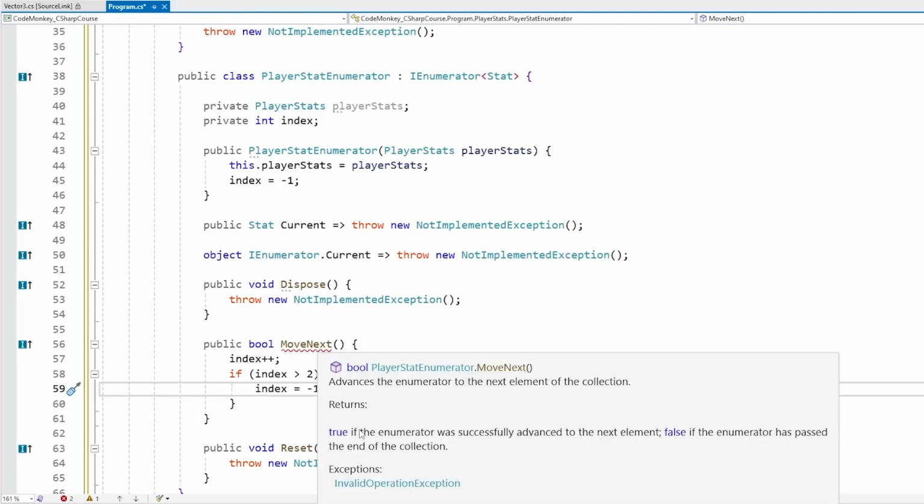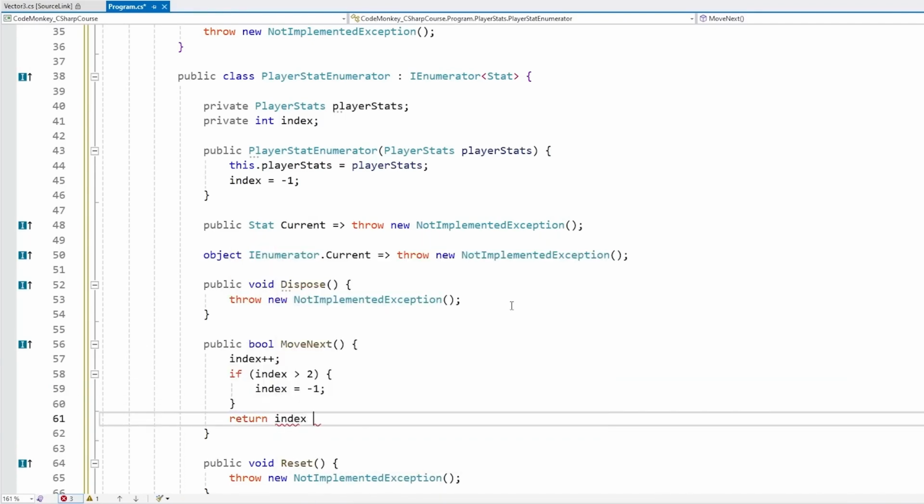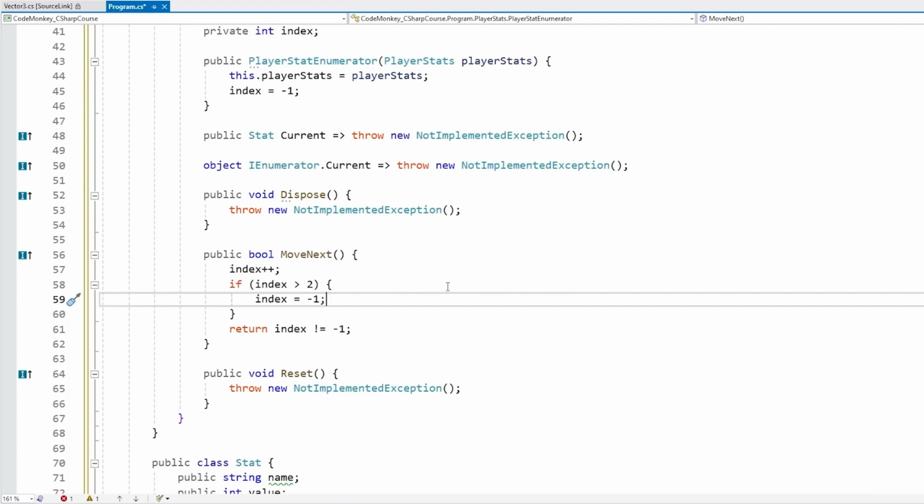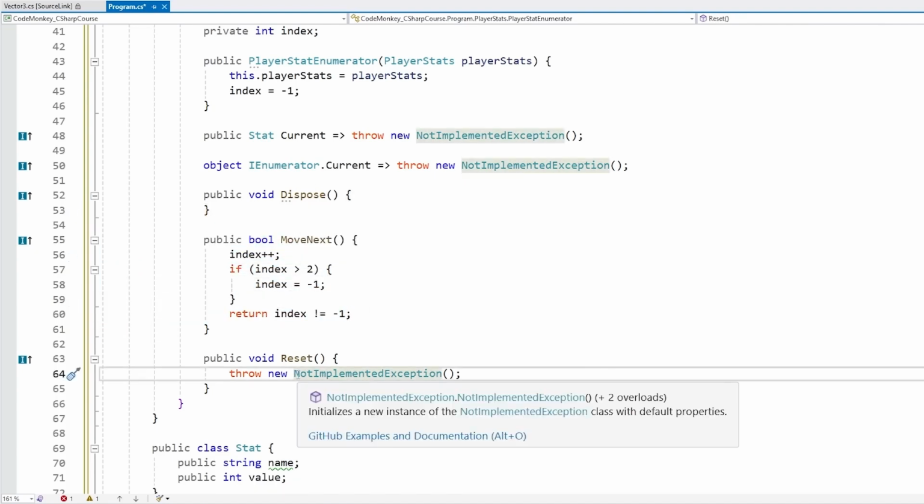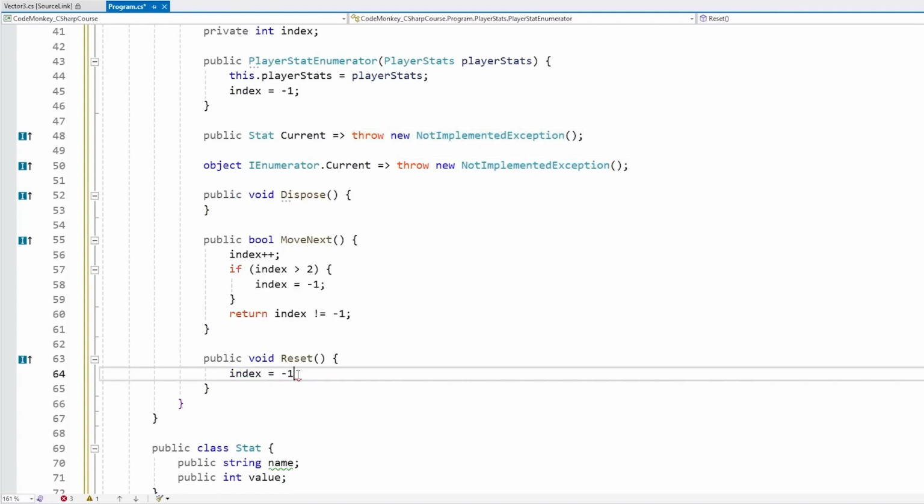Then this one needs to return true if the enumerator was successfully advanced, and false if it has passed the end of the collection. So we can just return if the index is not -1. Okay, that's our MoveNext function. Dispose, we don't really need to implement that one. And the Reset, we can just set the index to -1.